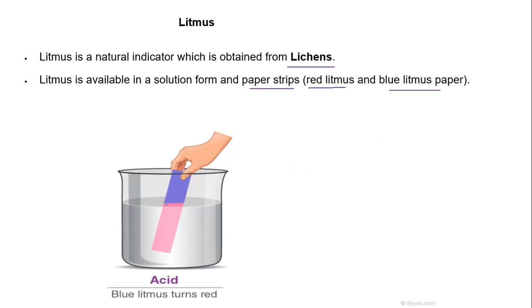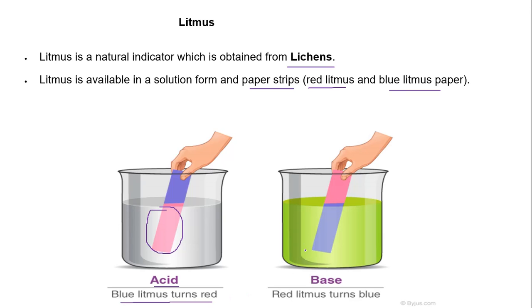So if we check an acid with a blue litmus paper, we observe that it changes into red color. That means the acid turns blue litmus red. On the other hand, if we check the base with a red litmus paper, we observe that it turns blue. So the base turns red litmus blue.